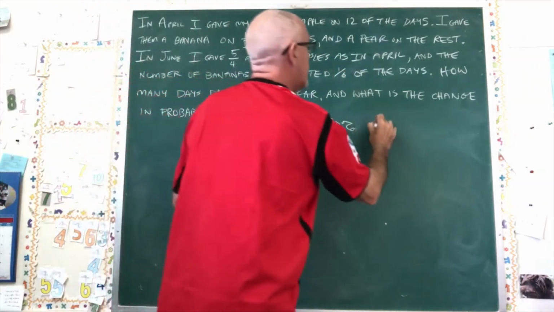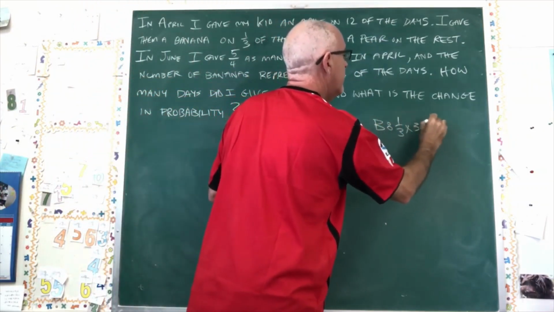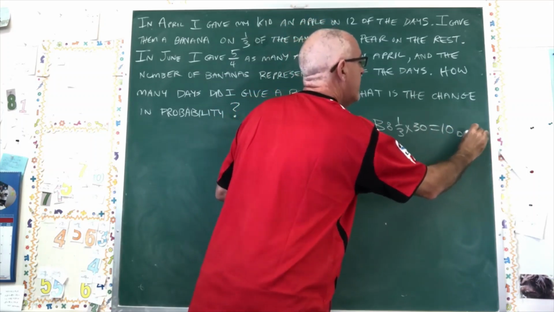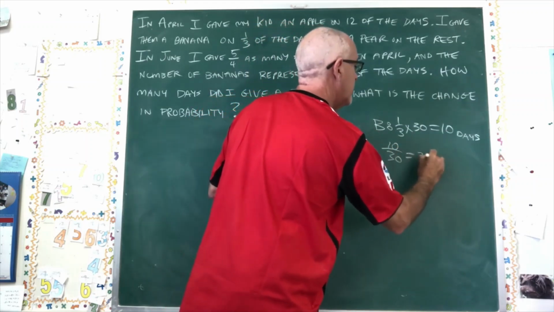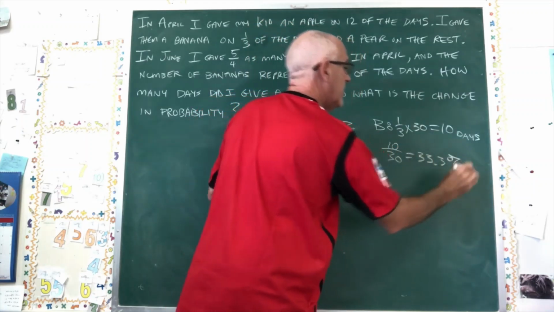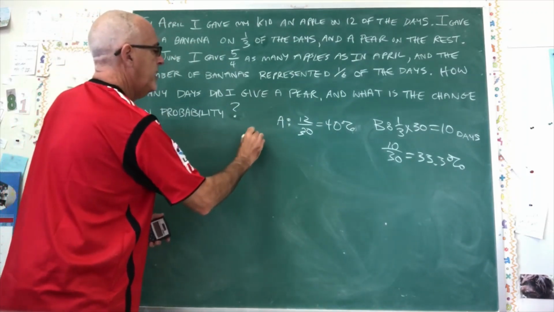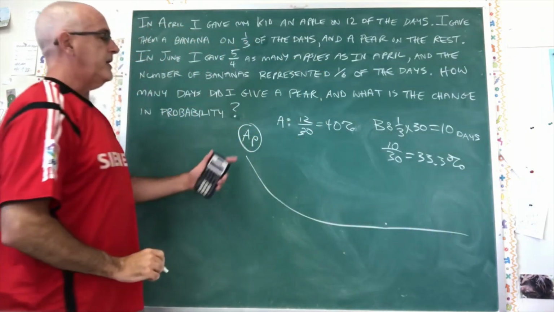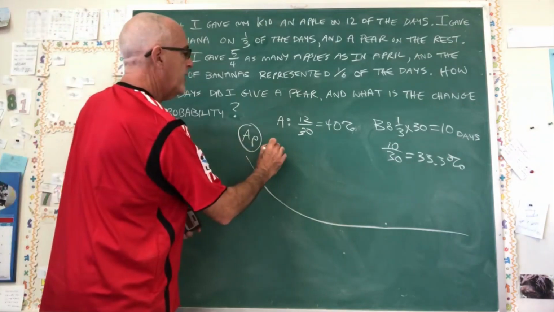A banana is on a third of the days. 1/3 times 30. That's kind of an easy one. So it's 10 days. And then 10 divided by 30 is 33.3%. Also easy. I'm going to say AP for April here and just sort of block off a section of the chalkboard for this, because I'm going to do June afterwards. So then we have pair.